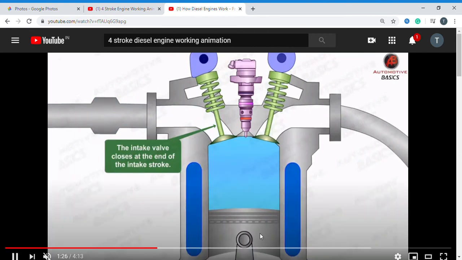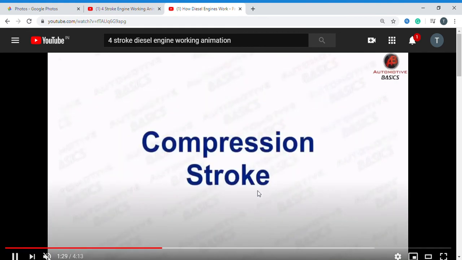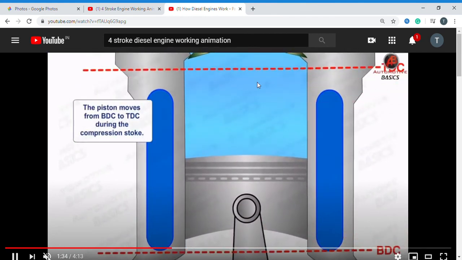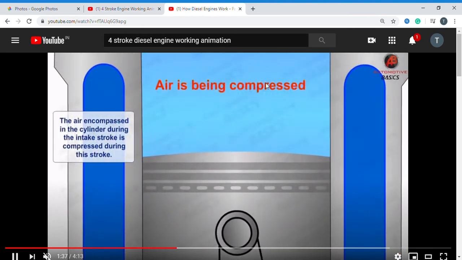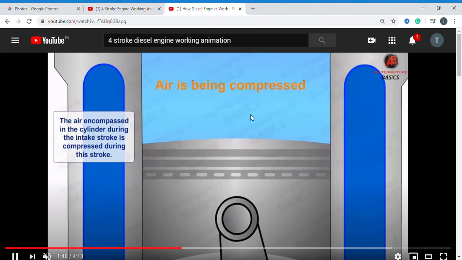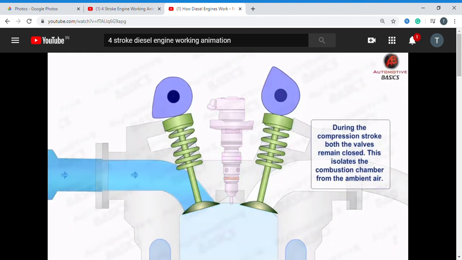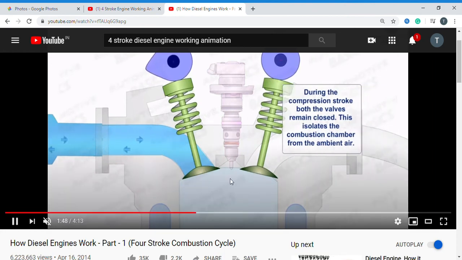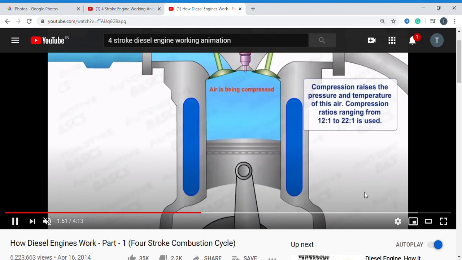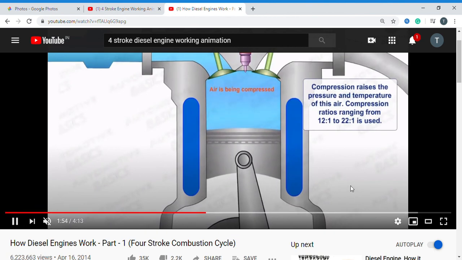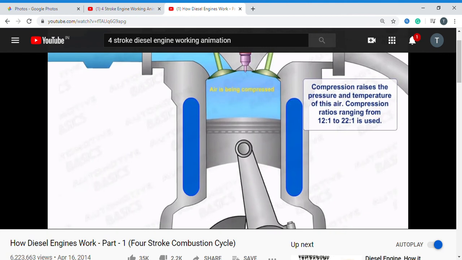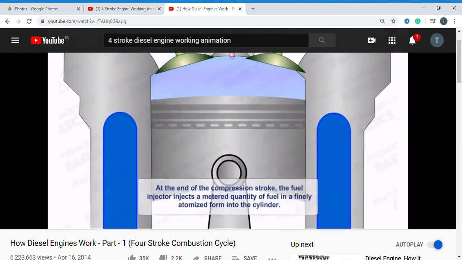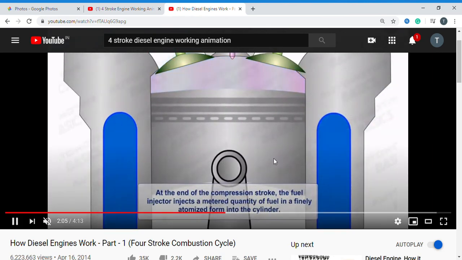Again the piston moves from BDC to TDC. Here the air is compressed. Both valves are closed, so the air is being compressed.